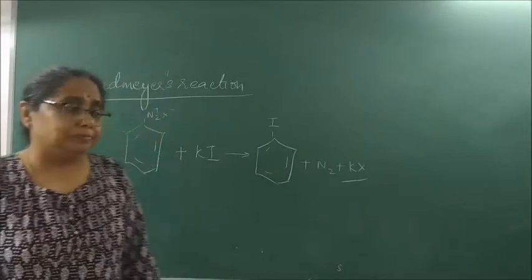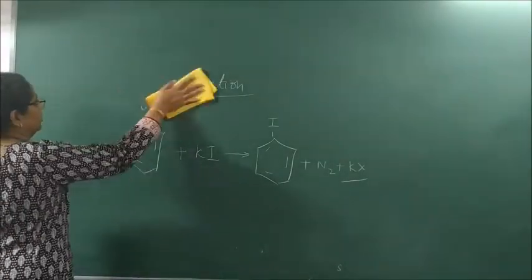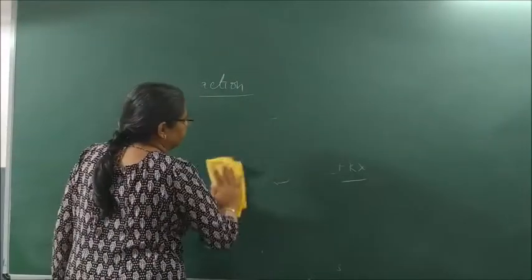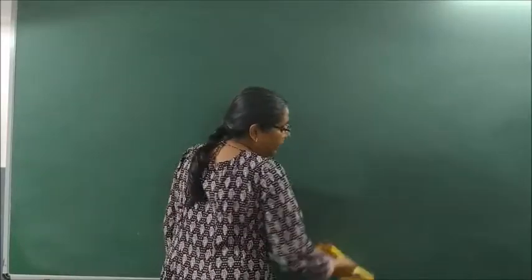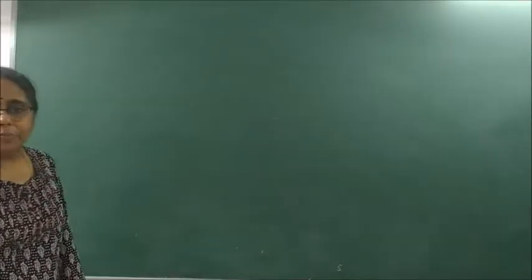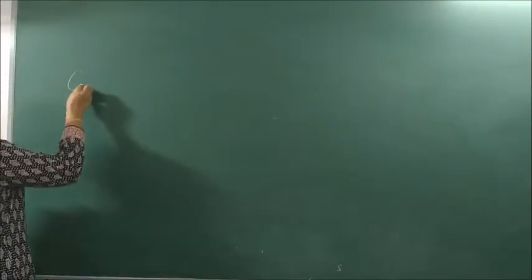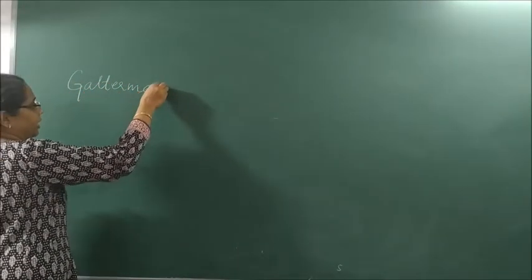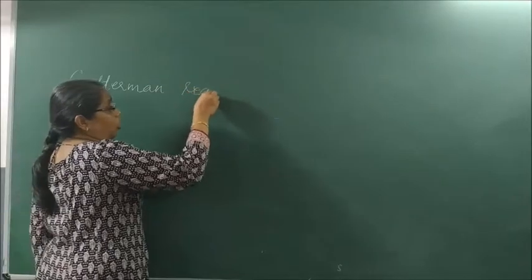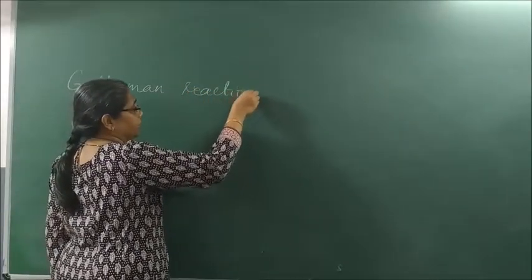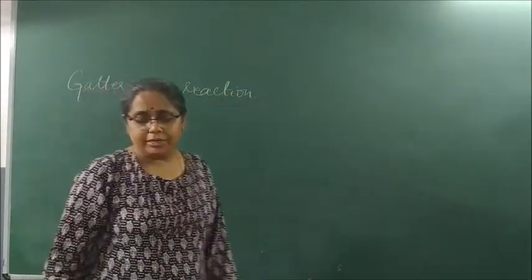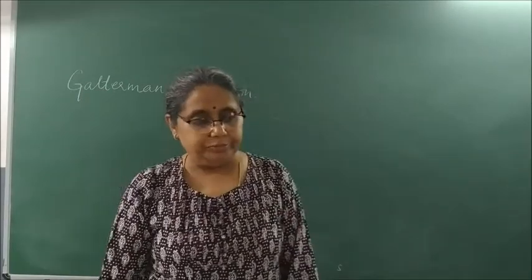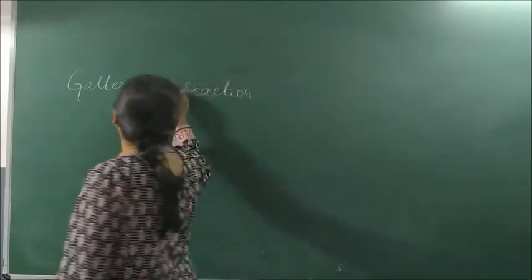This is asked in repeated exams. Another reaction which is called Gattermann's reaction, not there in the textbook, but you should study both together. Okay, so please write, and don't make him Gutterman. He is Gattermann. A lot of students in PUC write him as Gutterman. So please write Gattermann's reaction, with double N at the end.